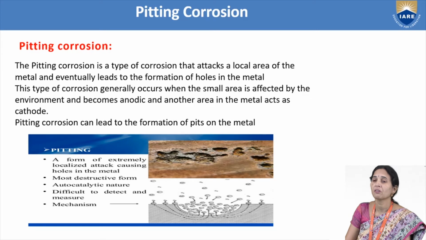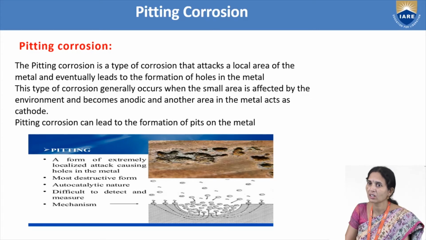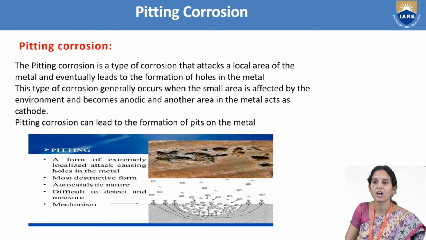So when a small anodic area is there, where more dissolution of the metal takes place only in that localized area, it leads to the formation of holes in the metal. That is forming like a pit on the surface of the metal, which is called pitting corrosion. So when a small anodic area and a large cathodic area are there, it is called severe corrosion in metal.